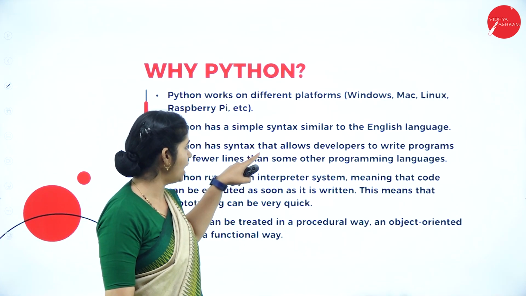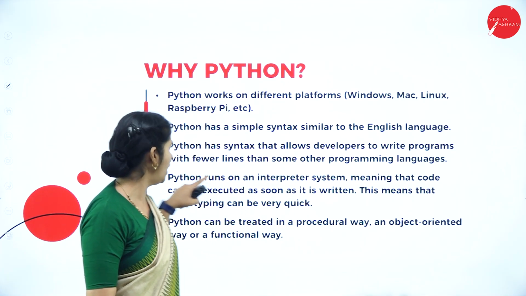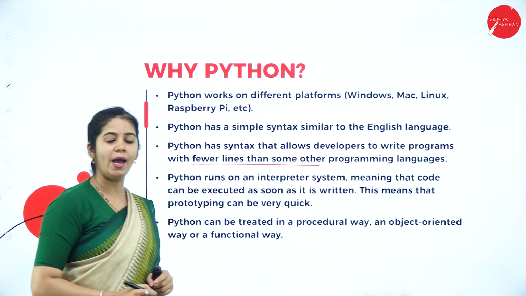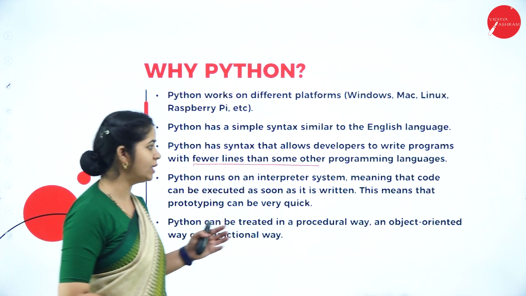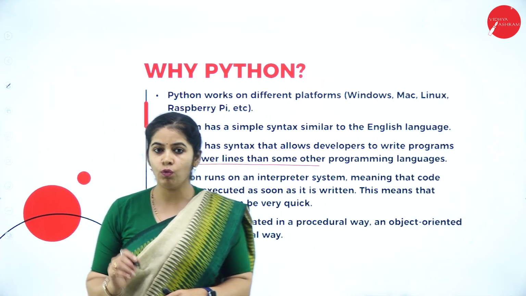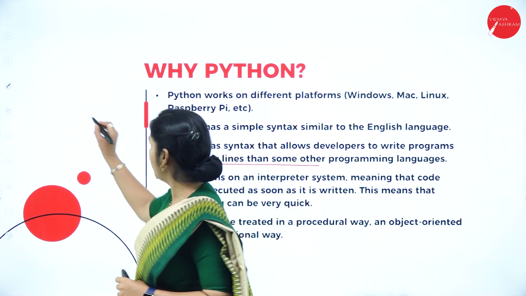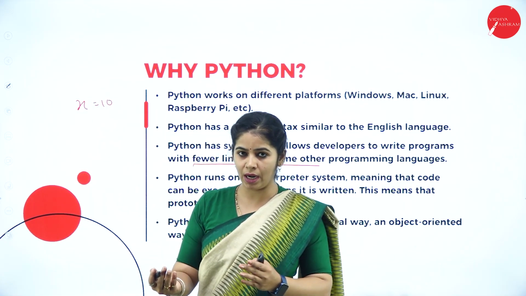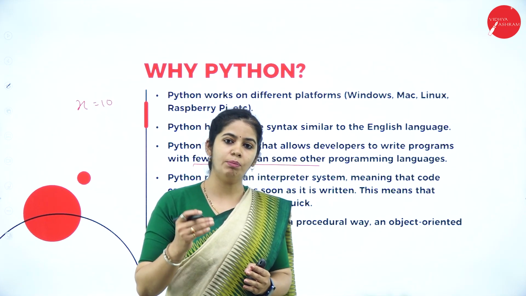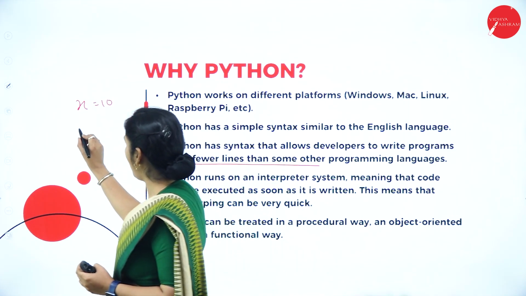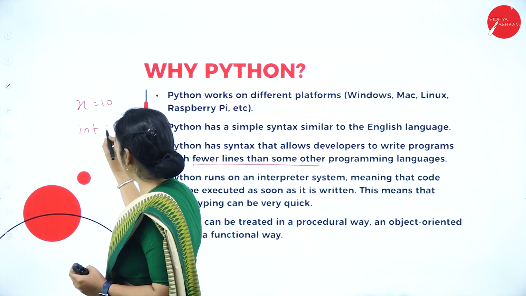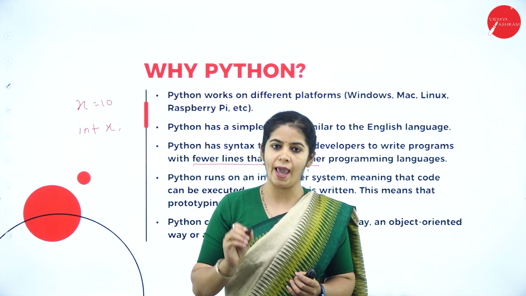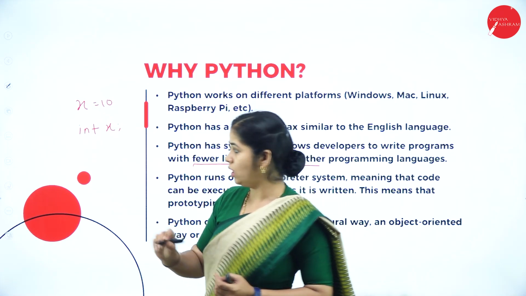Python has a syntax that allows the developer to write the program with fewer lines of code compared to other programming languages. For example, if you want to print the value for x is equal to 10, how will you do it in other programming languages? Say, consider the C programming language. First, you have to declare the variable int, telling the compiler that I'm using one variable called x, which is of the type integer.